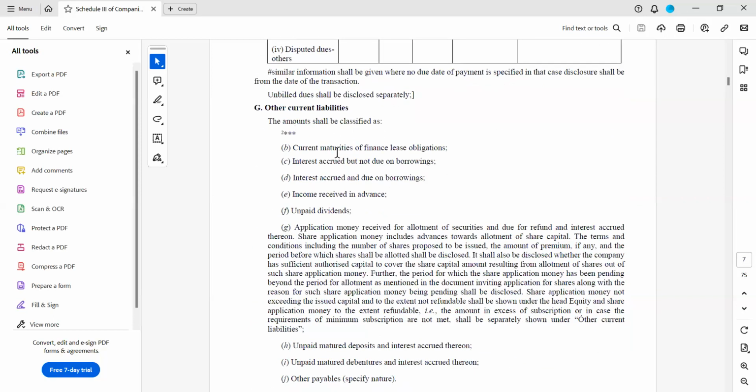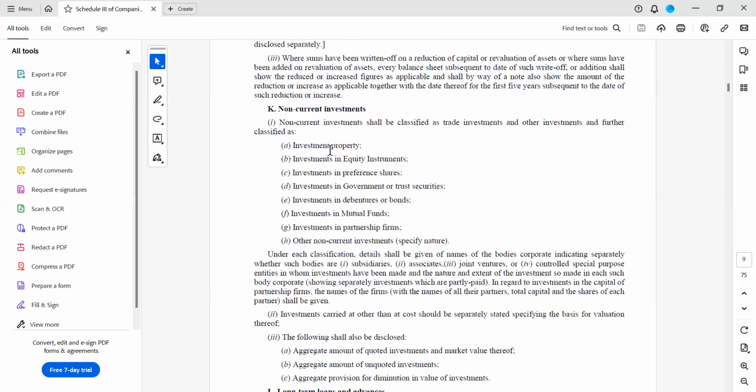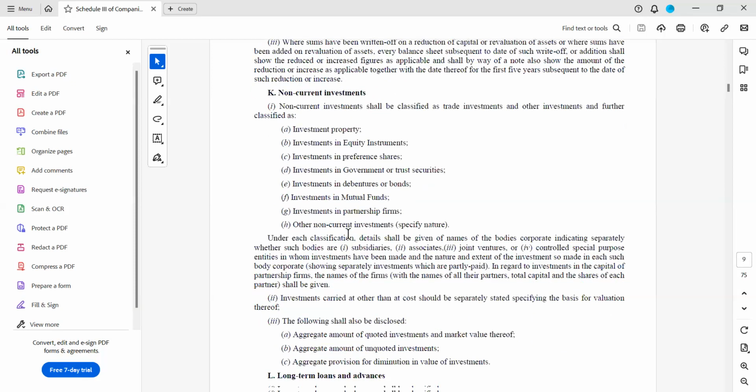See, non-current investment, this we had seen.